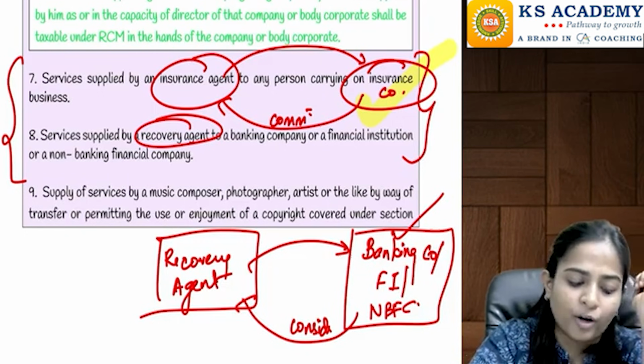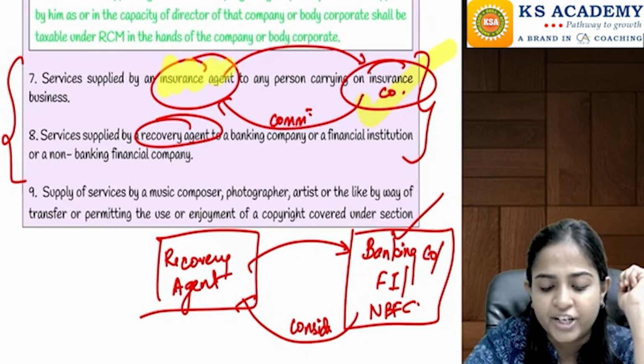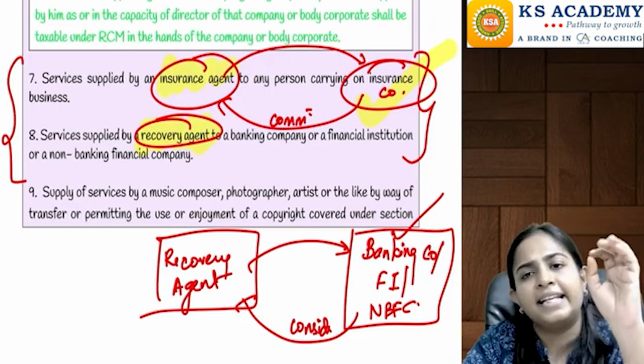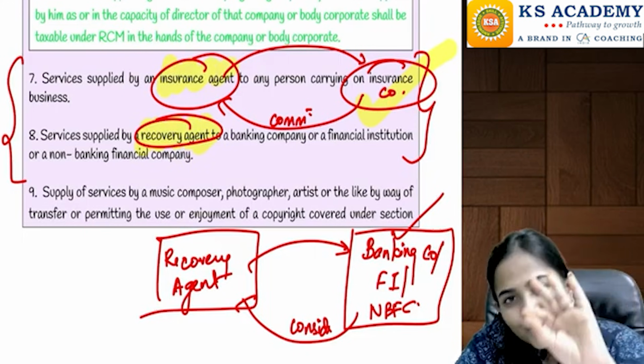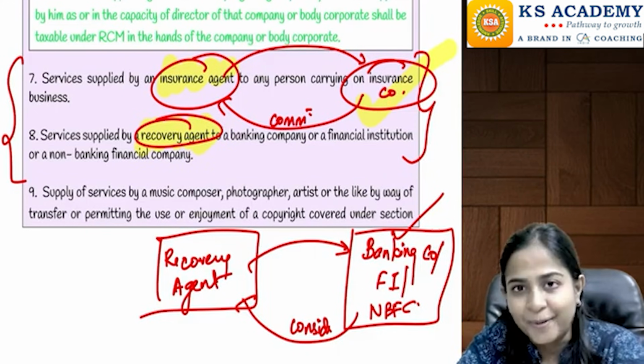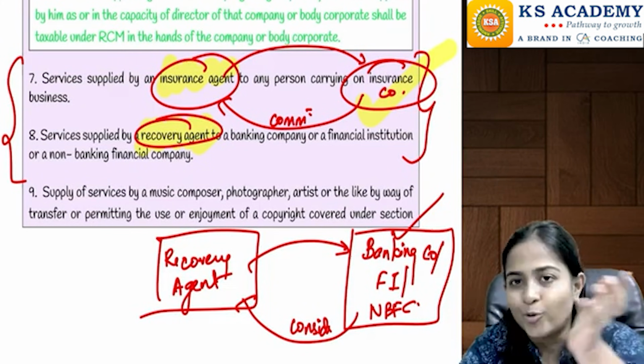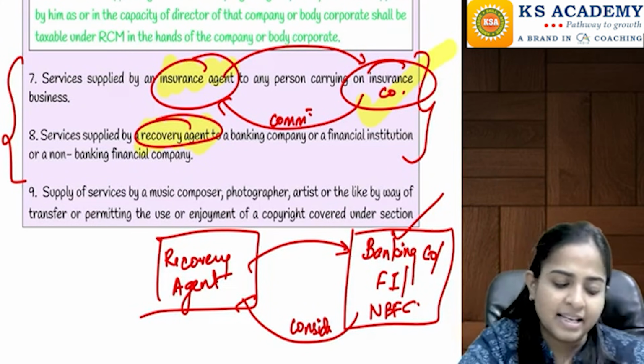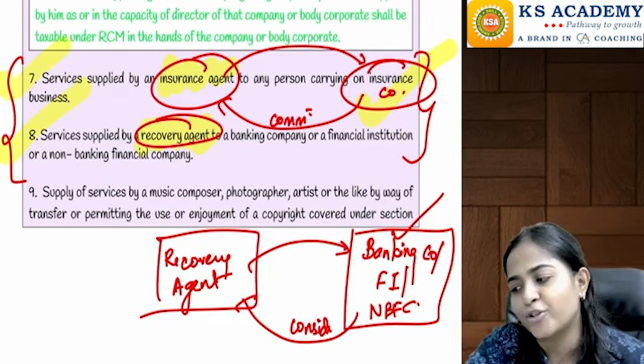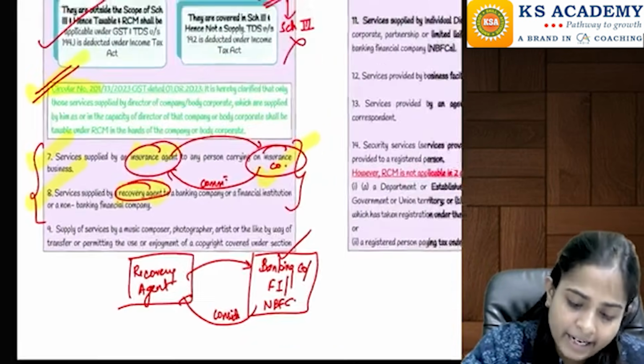Okay, so basically what are they telling here to the insurance agent and to the recovery agent? They are telling that you concentrate on your work, you will get your money, and the responsibility to pay the taxes and file the returns is going to be on the company. Yes, that is a small, simple conclusion of point number 7 and point number 8.